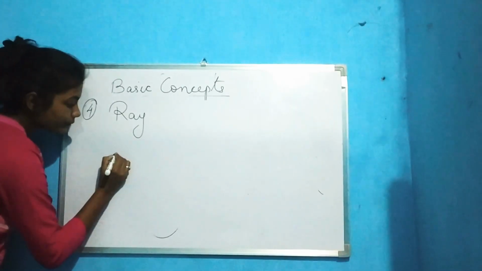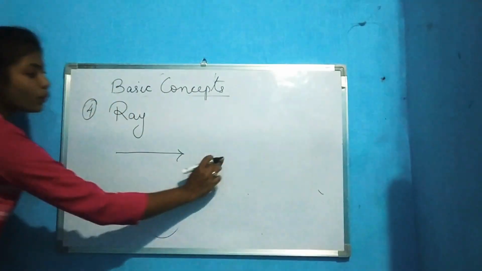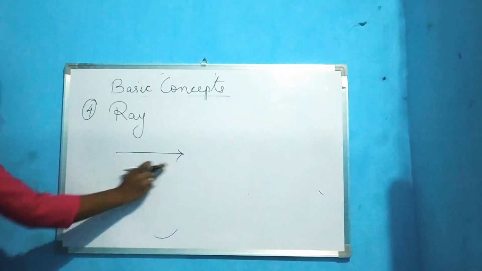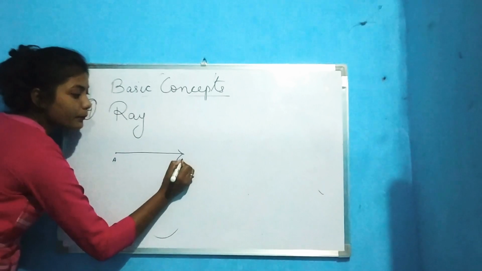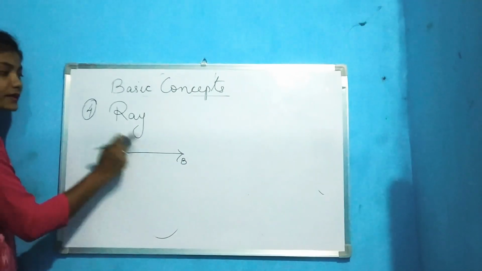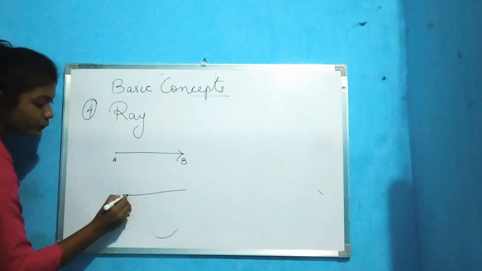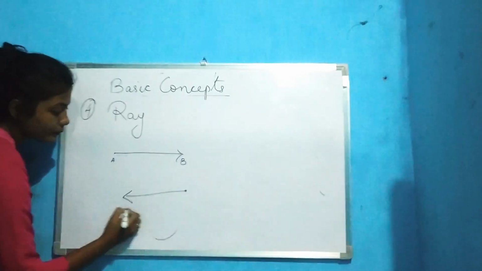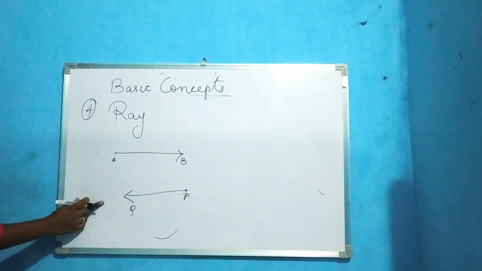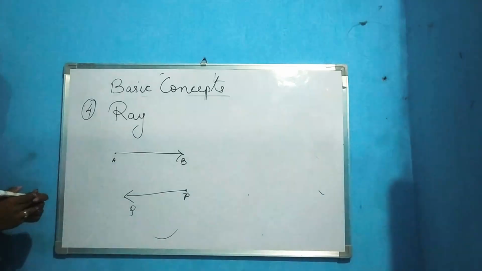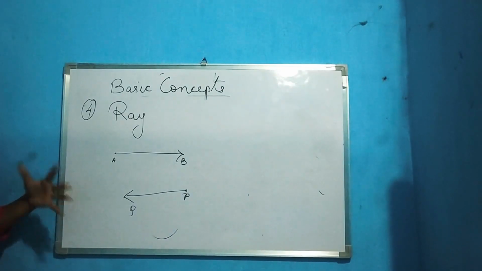Means, suppose this is a line segment and we can extend it only in one direction. Can you see this arrow? This is its starting point A and this is B. So we can extend it only in one direction. So a ray is what? It is a line segment that can be extended only in one direction.